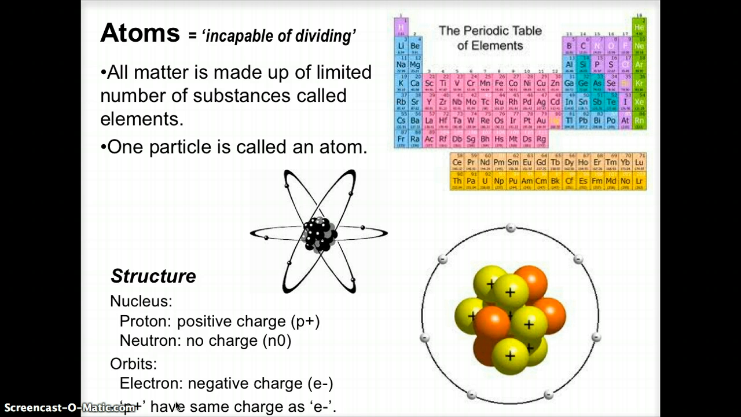The nucleus is made of a proton, a positively charged, a little small particle, and a neutron, which is a particle of similar size, but it has no charge. And then around the nucleus, in orbits, we have electrons, which are negatively charged particles. The electrons are much, much smaller in size, but from an energy perspective, they have the same energy as the proton does.